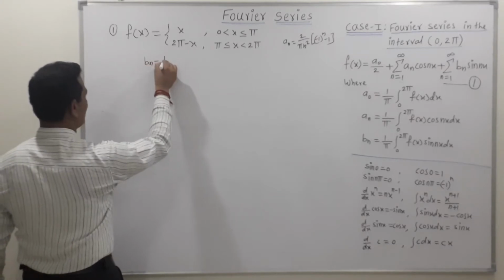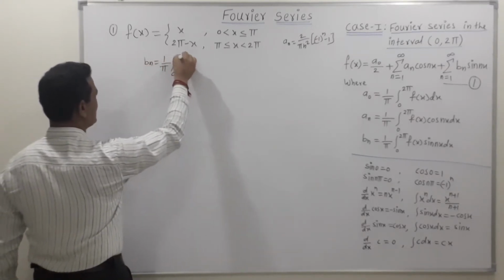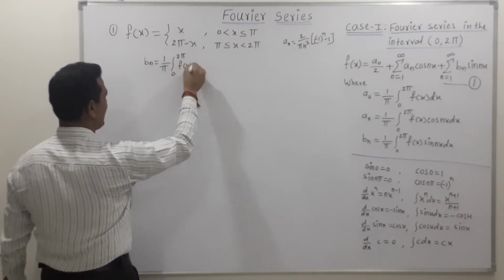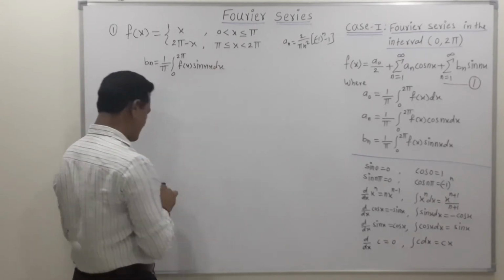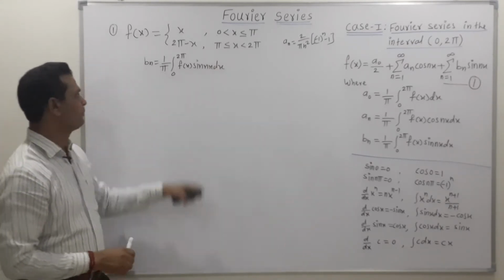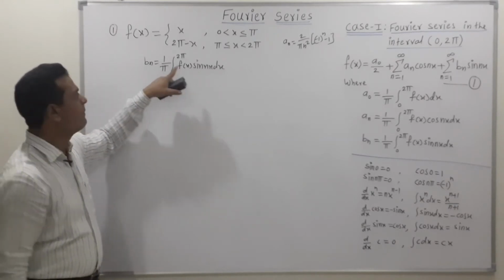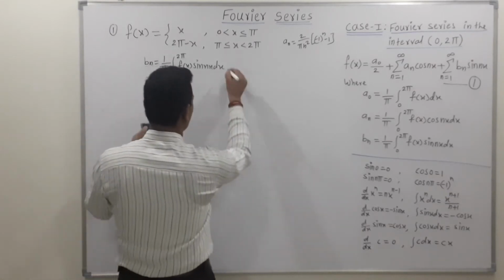So definition of Bn is 1 upon pi integration 0 to 2 pi, then this is f of x sine of nx dx. Friends, this is the definition of Bn. So now in this definition put the value of function f of x, but this f of x is splitted into the two parts. So let's split this into the two parts.